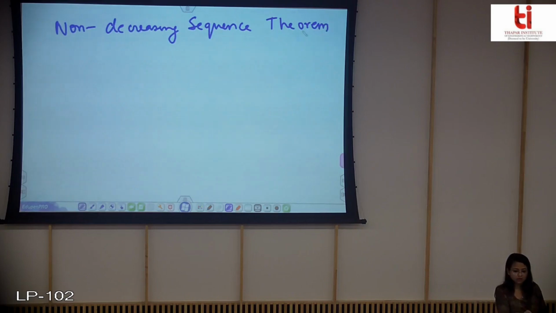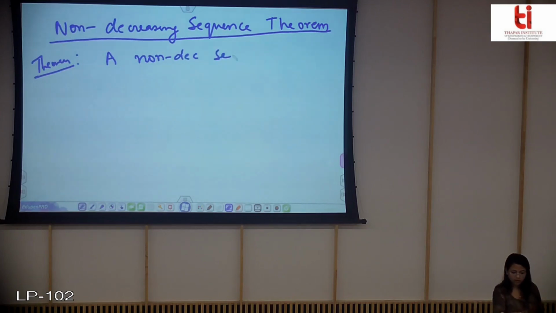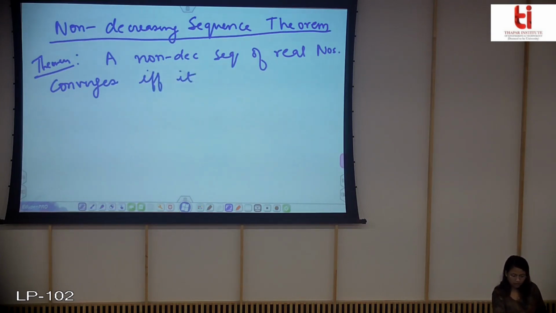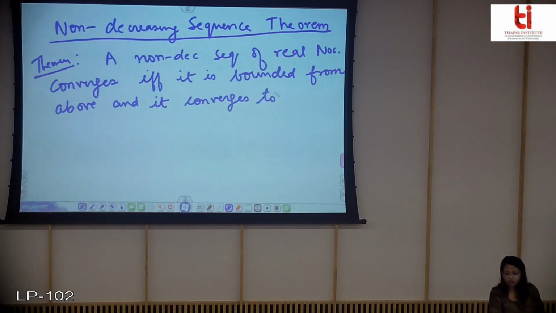So let us first see the statement of this theorem. A non-decreasing sequence of real numbers converges if and only if it is bounded from above, and it converges to its least upper bound.